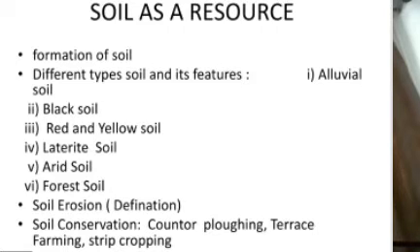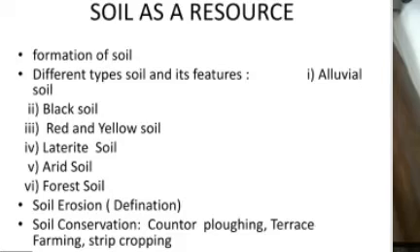Second, it is land utilization, means whatever the uses of land, different land is used for different purposes. Number one is forest, where forests are there on the land. Second, uncultivated land, which land is not cultivated, that is barren land, wasteland, buildings, making of buildings. These are land not available for cultivation, means that land is not available for cultivation. For another purpose, the land can also be used.